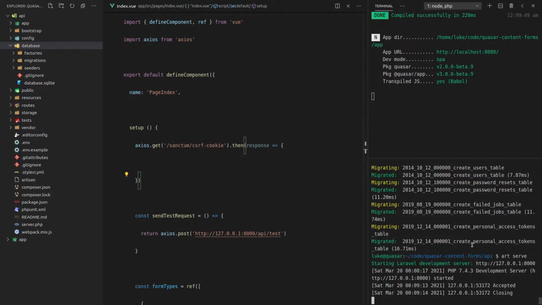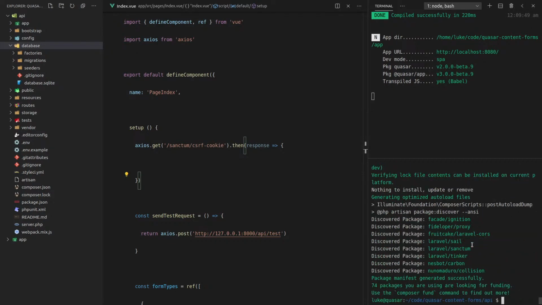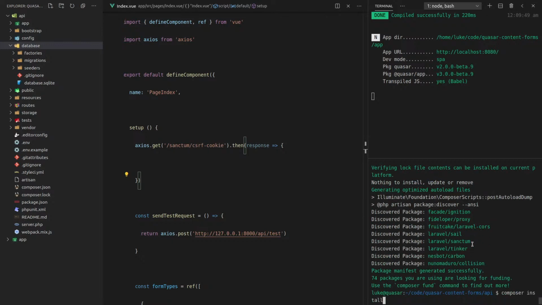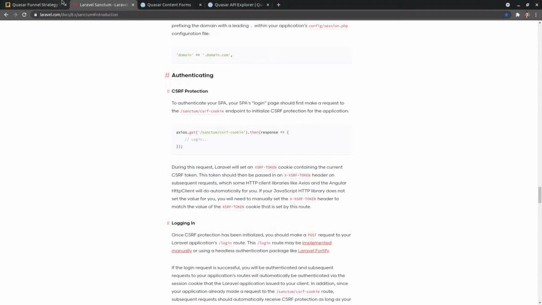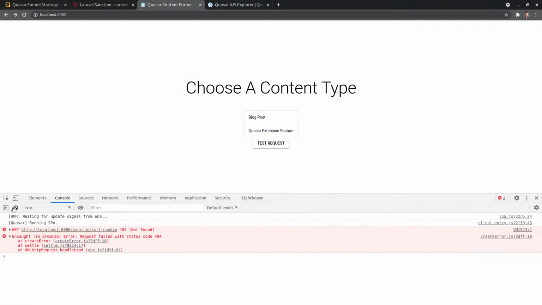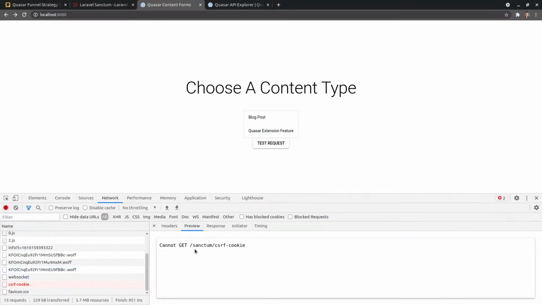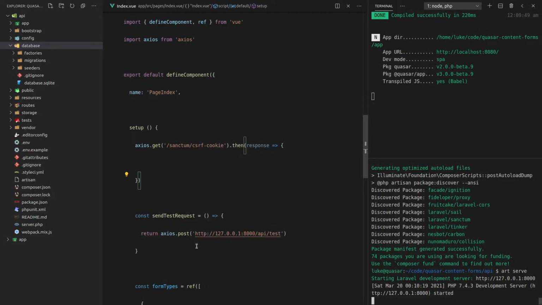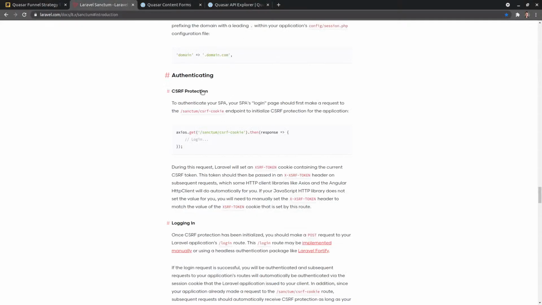Oh, by the way, I need to install Sanctum. I don't think I ever said composer install. Did I ever do that? I required the package, so I shouldn't have to do that. So what am I missing here? Let's serve it again. It's saying that it hasn't found the route. So we're trying to do a GET request to that route. Is there something we need to do to set up that route?